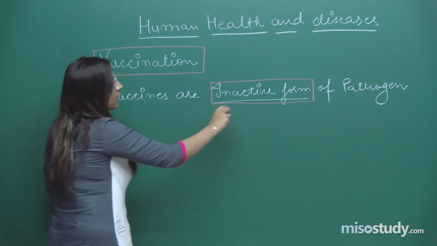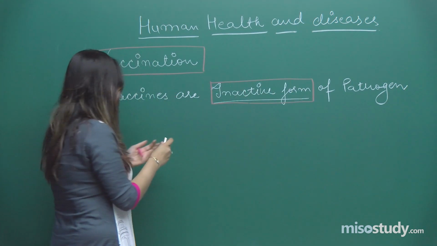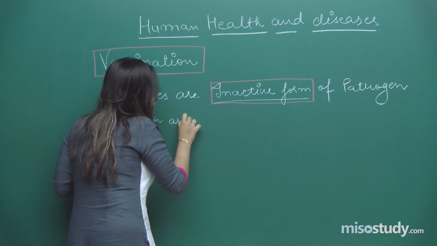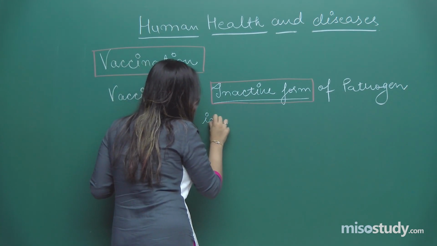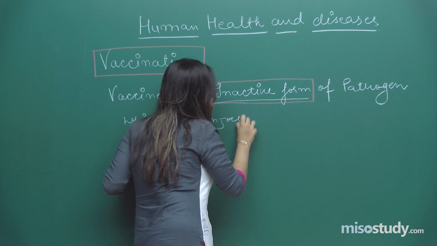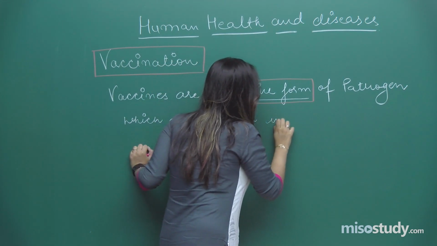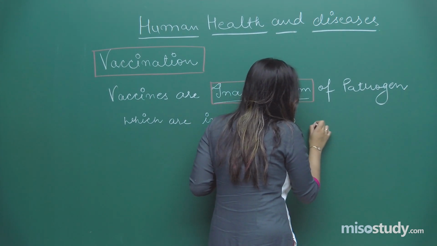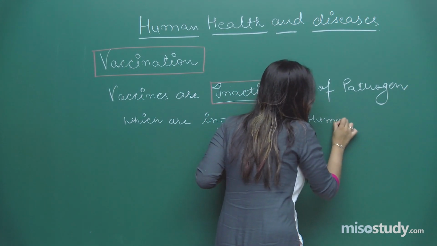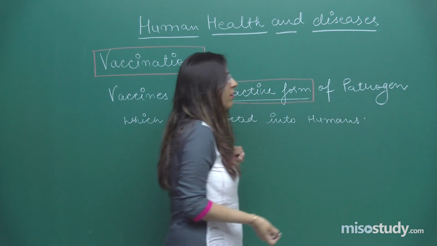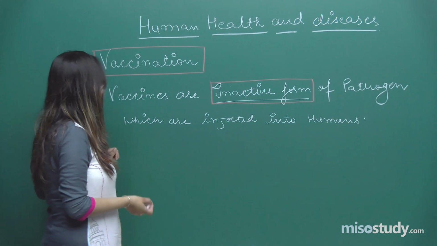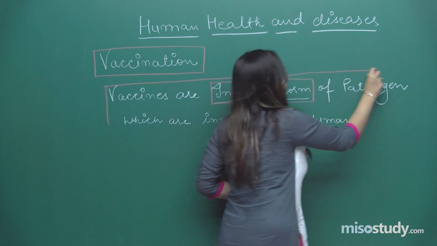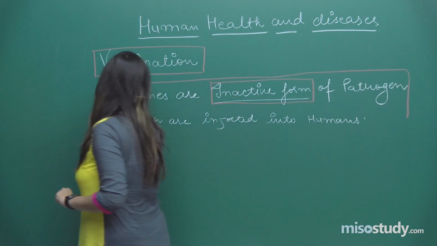So the vaccines are the inactive form of pathogen which are injected into humans. Not only for humans, vaccines are available for different vertebrates as well. So this is the basic definition of vaccines, right?